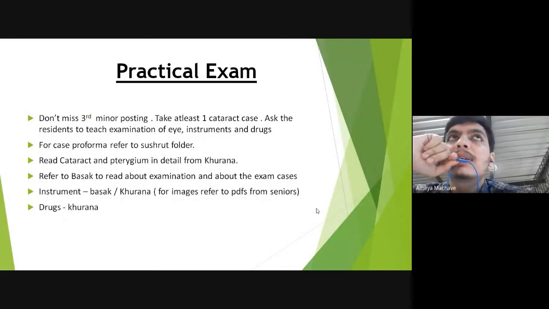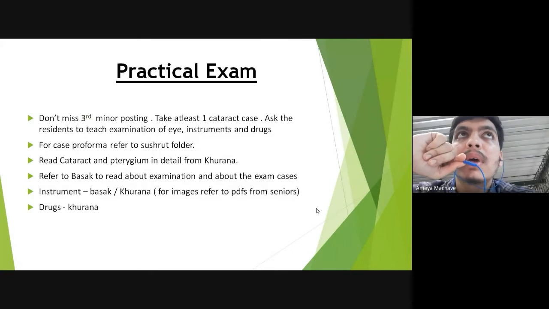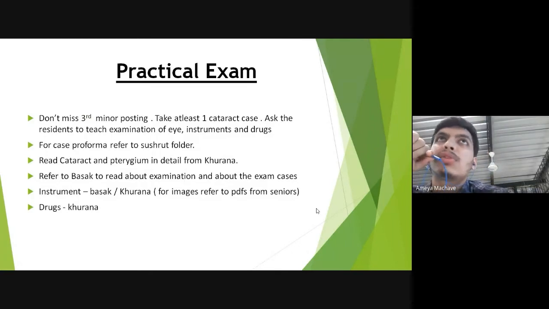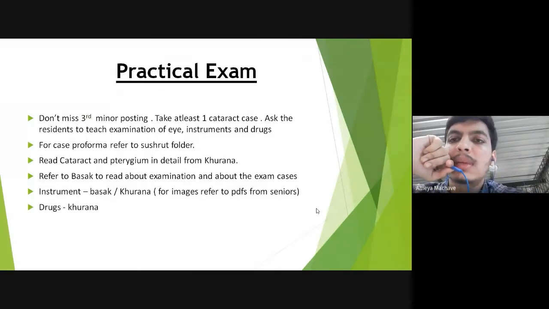There is a book on practical ophthalmology called Basak. The examination of the eye is given quite well in that book. So I would say you can either have the PDF of the book, or you can take it from the seniors rather than buying it, and just go through the examination part once. And you can also go through the exam cases briefly, that is cataract and pterygium. They have given it quite well.